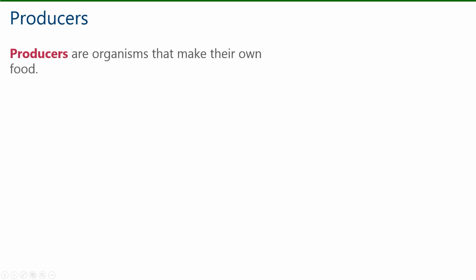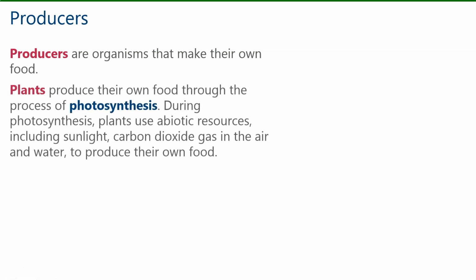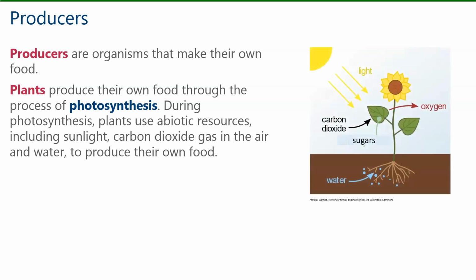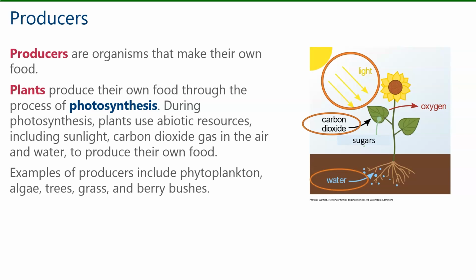Producers are organisms that make their own food. Plants produce their own food through the process of photosynthesis. During photosynthesis, plants use abiotic resources including sunlight, carbon dioxide gas in the air, and water to produce their own food. Examples of producers include phytoplankton in the ocean, algae, trees, grass, and berry bushes.